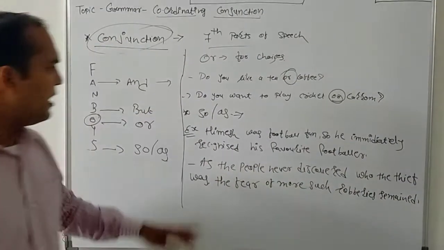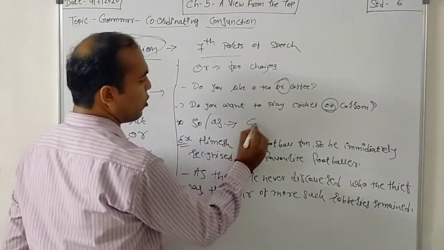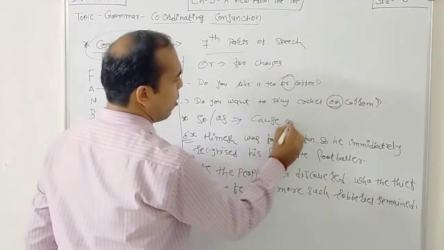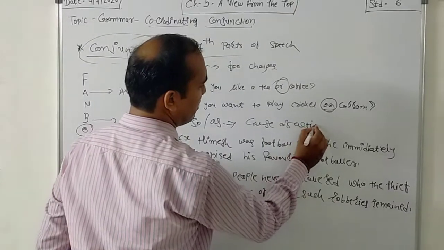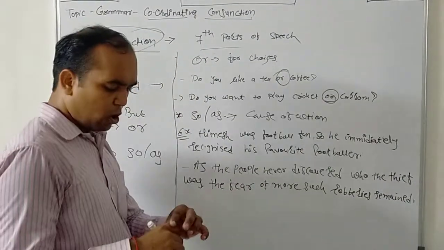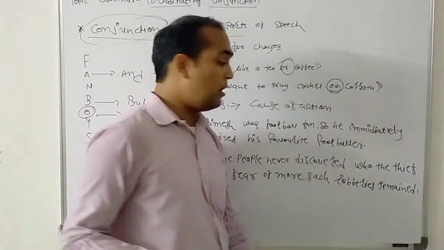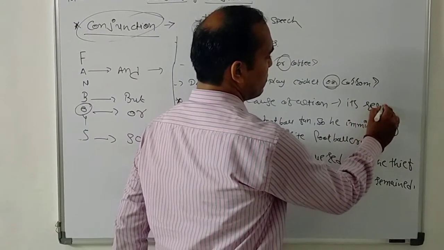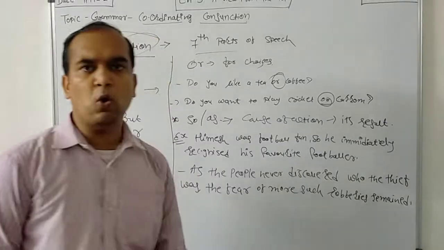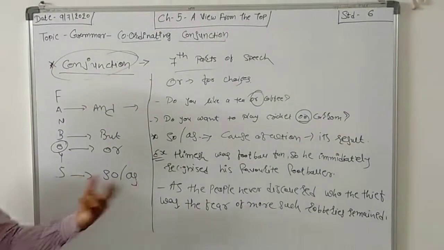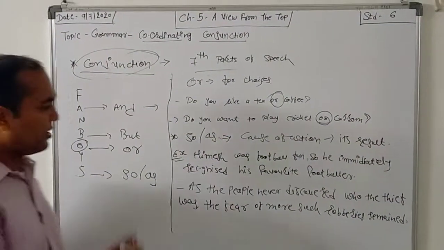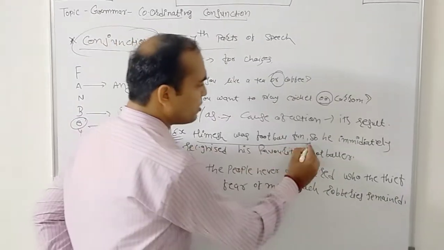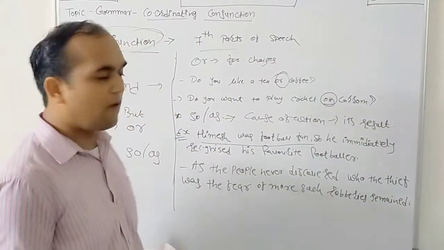Now, here what is the cause of the action, and what is its result? That is what we have to learn in this conjunction. So Himesh was a football fan.